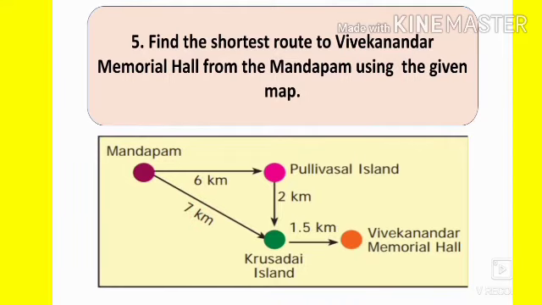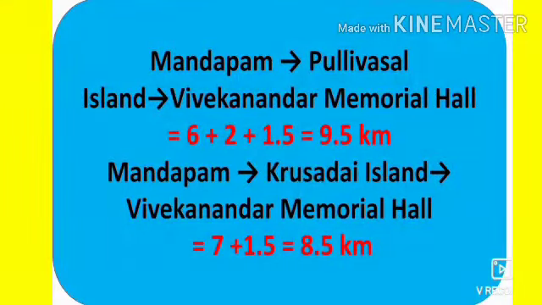The first one is from Mandapam to Pullivasal Island, we have to travel 6 kilometers, and from Pullivasal Island to Kurusadai Island we have to travel 2 kilometers, and then from Kurusadai Island to Vivekananda Memorial Hall we have to travel 1.5 kilometers. So overall from Mandapam to Vivekananda Memorial Hall through Pullivasal Island we have to travel 9.5 kilometers in total.